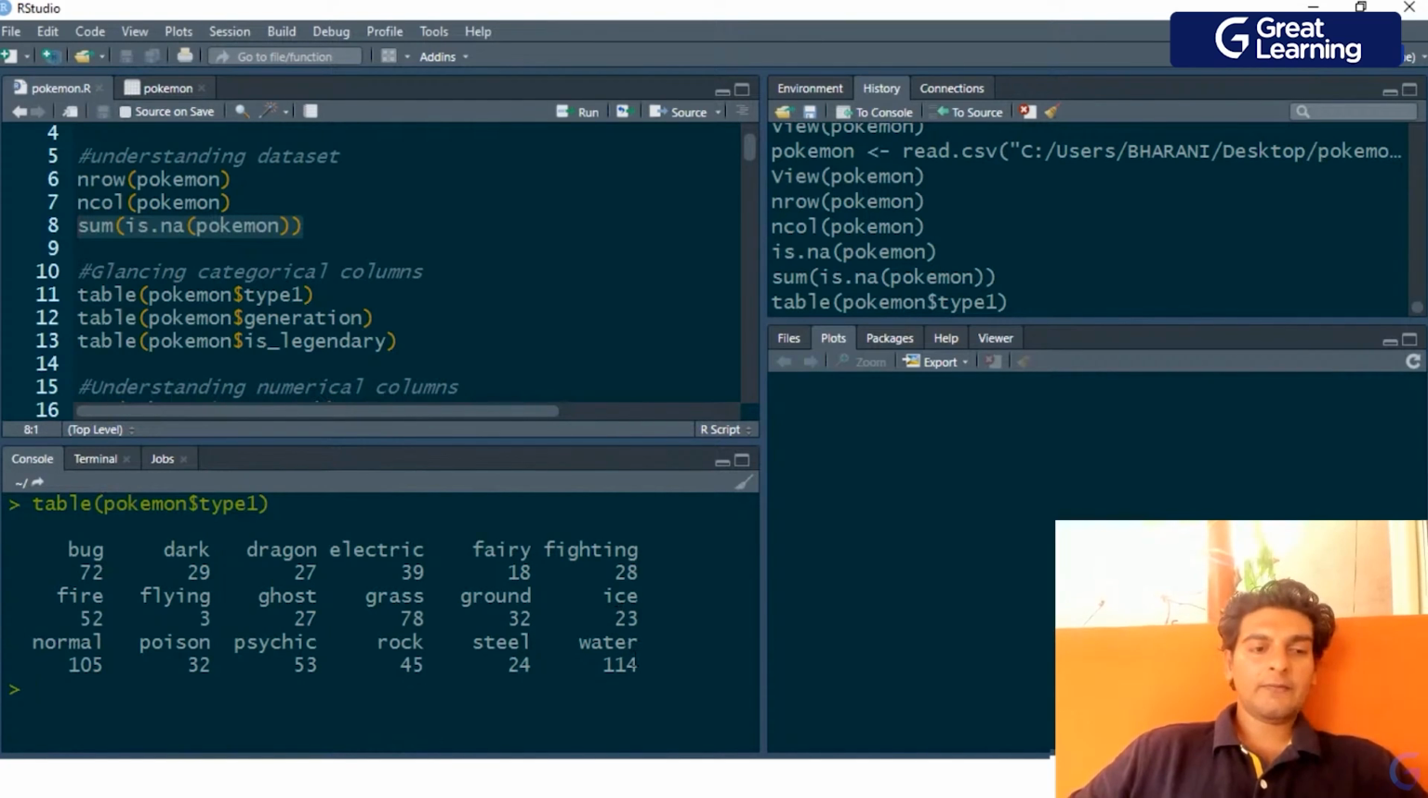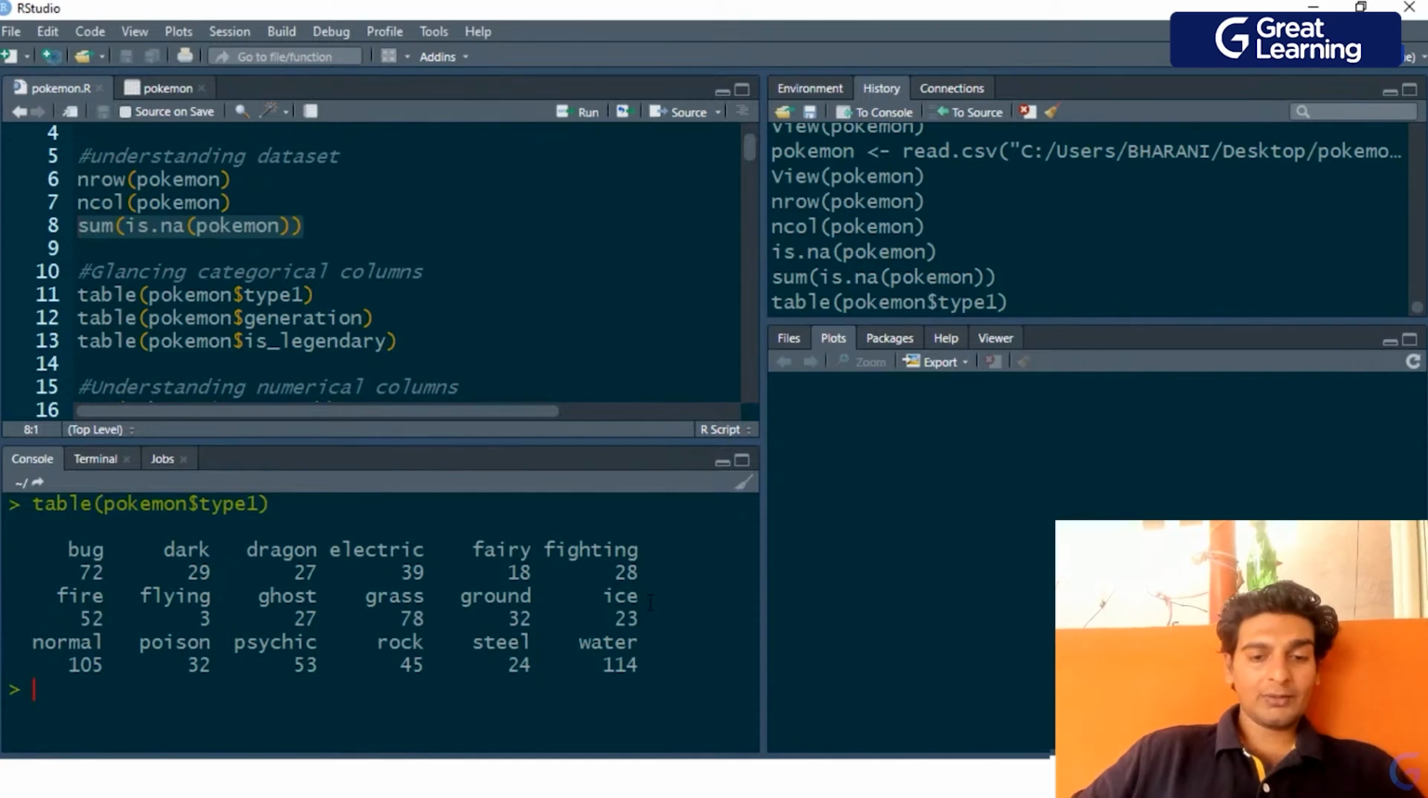Here, as you see, we've got 114 water Pokemon. So out of the 801 Pokemon in total, we've got 114 water Pokemon. So it seems that the maximum number of Pokemon are of water type. Similarly, if we look at this, we see that there are only 18 fairy Pokemon. And if you look at this, there are only 3 flying type Pokemon. So this is the minimum. The minimum number of Pokemon which belong to one particular primary type is flying.